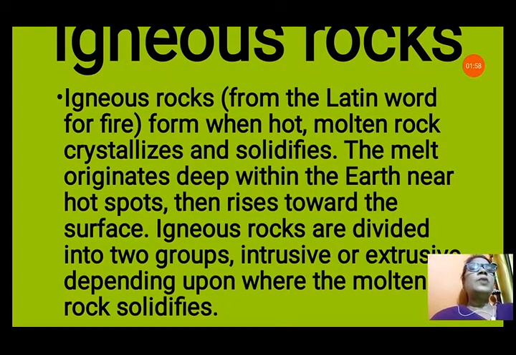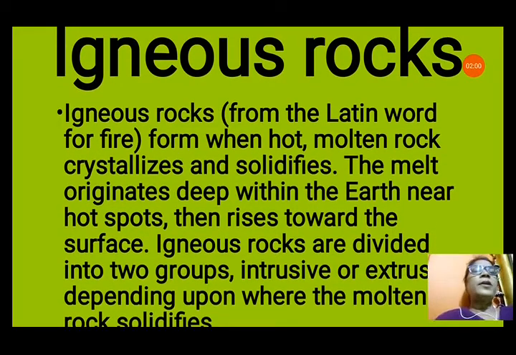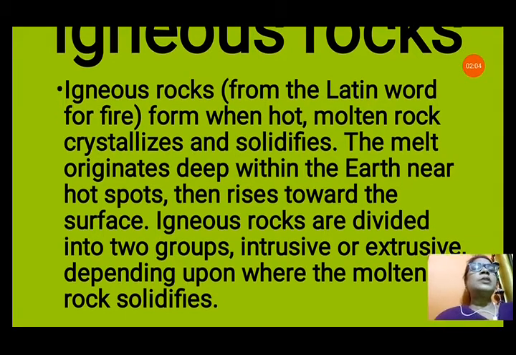Igneous rocks, from the Latin word meaning fire, form when hot molten rock crystallizes and solidifies. That means when the magma comes out on the surface of the earth, the melt originates deep within the earth near hot spots. When a volcano breaks out, then what happens?